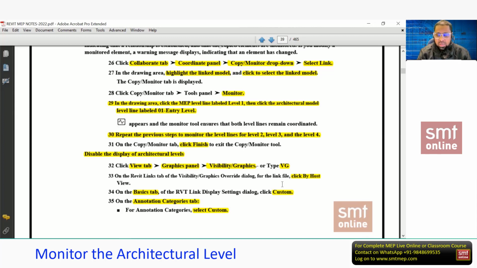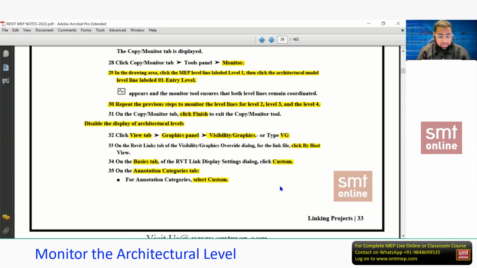Suppose if you want only duct layout, so I'll hide all the unnecessary objects related to the other services. Similarly, I want lighting layout, so I'll hide all the mechanical, even the receptacle or electrical equipment in that. Just I'll show that lighting. So visibility is important, at the time of working and at the time of creating these details and placing those views on the sheet for printout, etc. So this is the starting of VG, and VG in short we used to call, but it's visibility graphics.